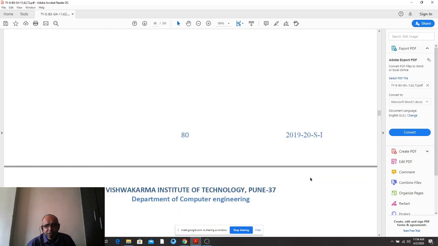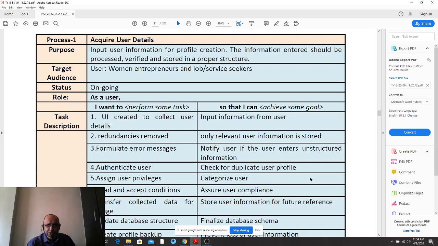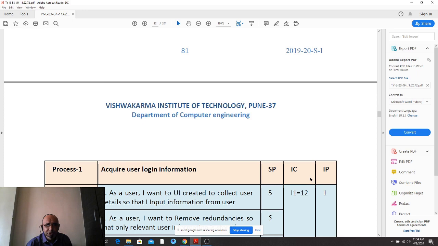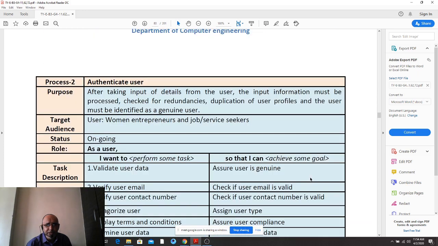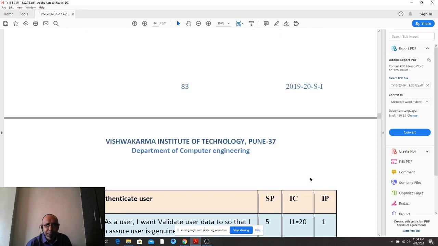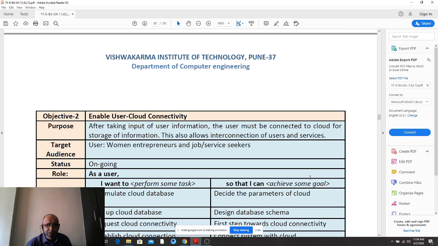Now the next example is the processes. I have told you not to narrate the process level stories, right? So I will not be discussing that. So, two processes. Let us join to the objective. Objective 2 of goal 1.